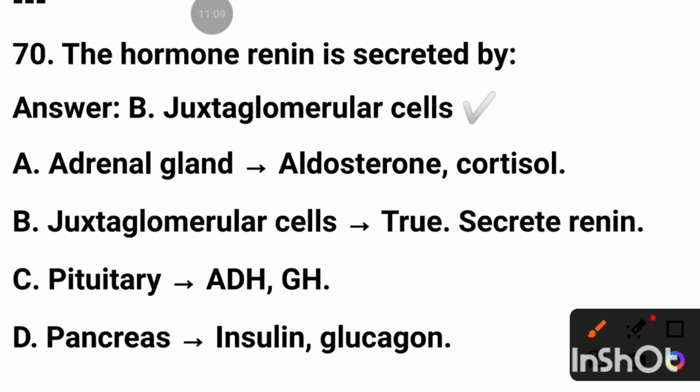Adrenal gland secretes aldosterone. Pituitary gland secretes ADH, GH. Pancreas secretes insulin, glucagon.